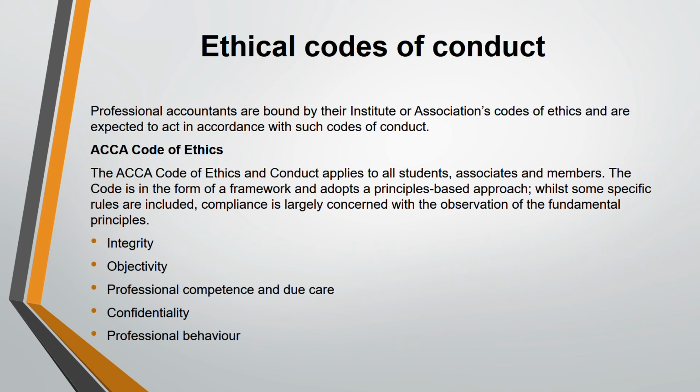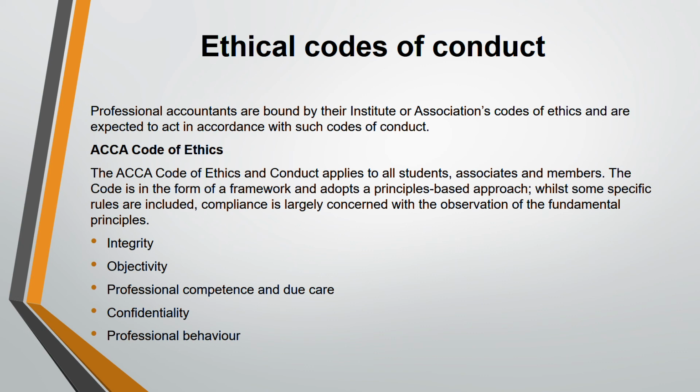How are you linking it with ethics? By linking this 5. You have to say out of this 5 which one is breached. So you can say, for example, recording this way means they have breached integrity, the fundamental principle of integrity. Doing it this way has meant that they have breached the fundamental principle of objectivity. So this is how you link the two: the reporting issue with the breaching of fundamental principles out of this 5.